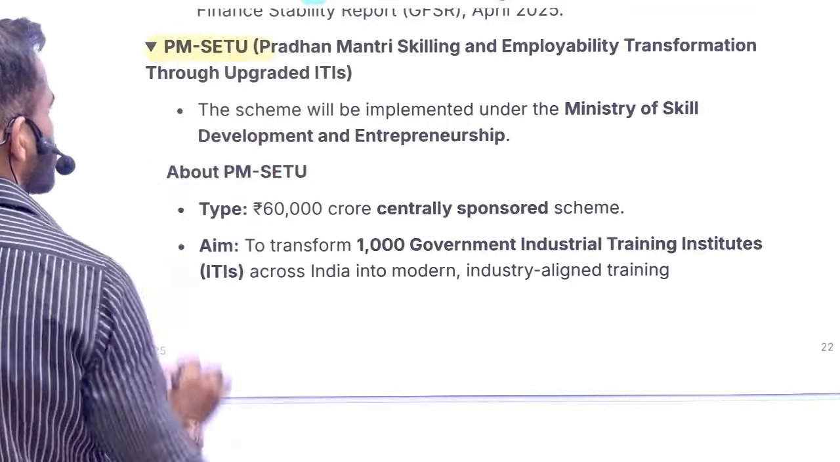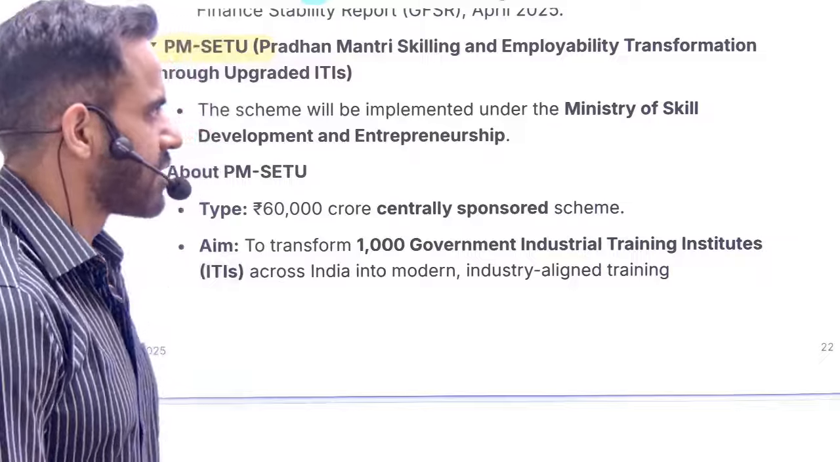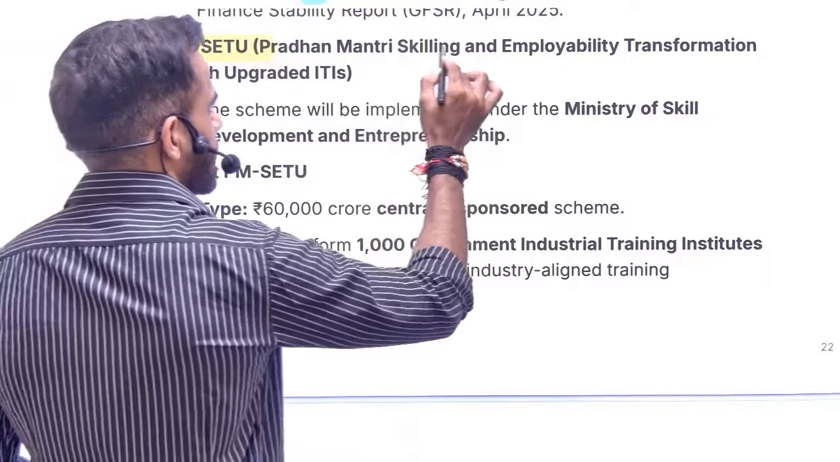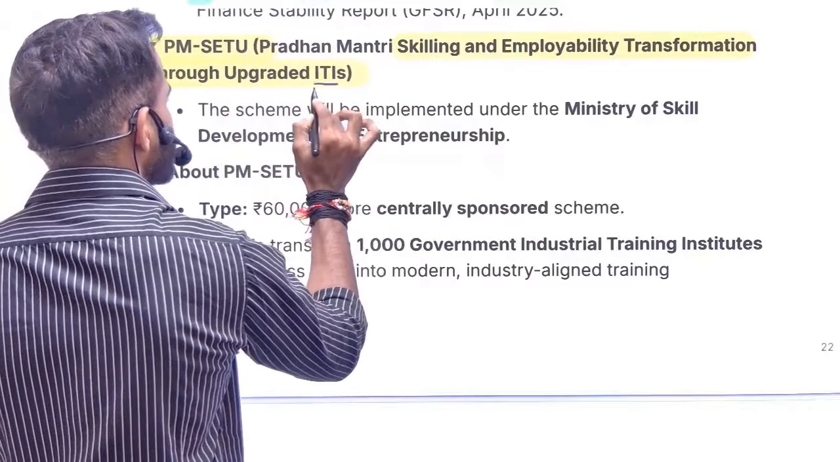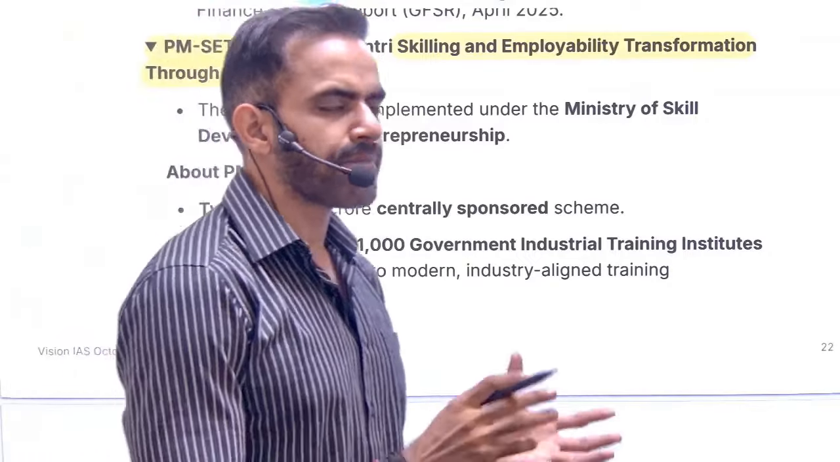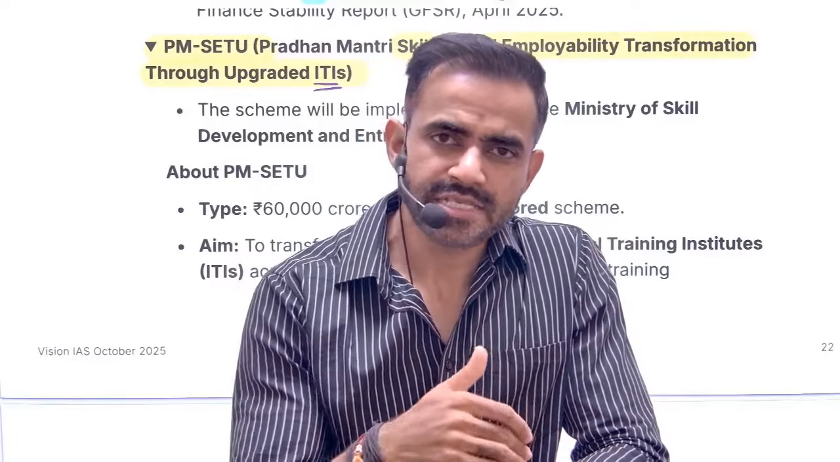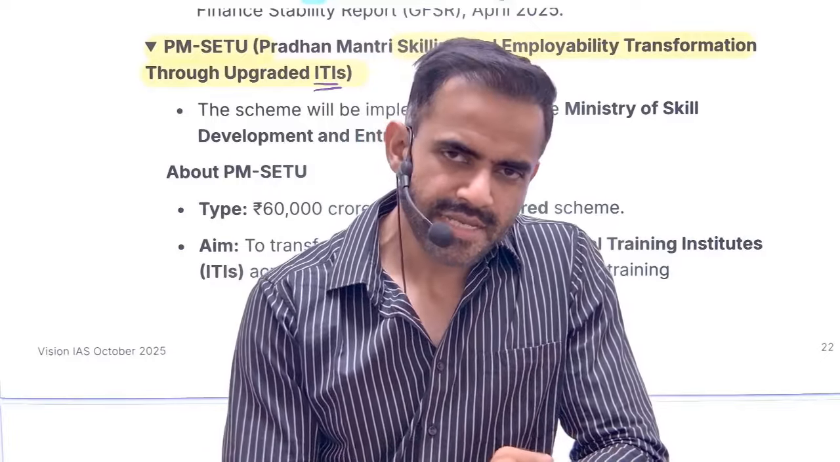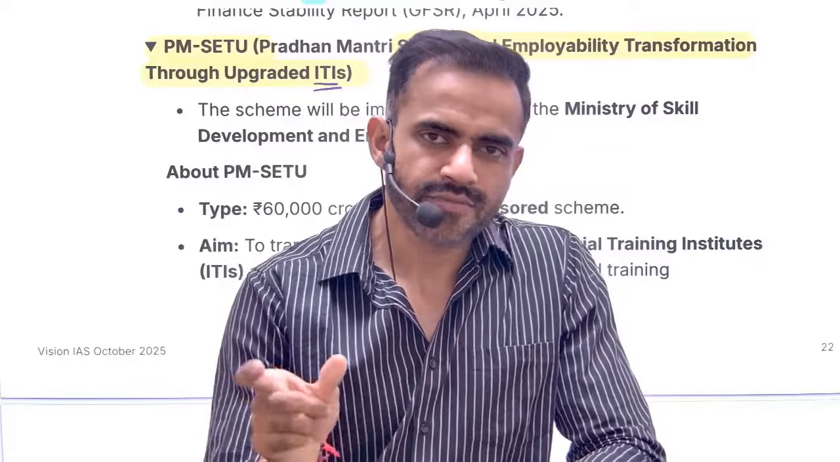Next is related to PM Setu. Now, if you are able to remember the full form, rest everything will be covered in that. PM Setu basically refers to skill and employability transformation through upgraded ITI. What is ITI? Industrial Training Institute. In a very simple sense, we are trying to increase the employability of our people. Employability means what? Understand, there are two things: employment and employability. Employment basically means create jobs. Employability basically means people are educated but they are not employable. They don't have required skill. What we are doing, we are trying to upgrade their skill set with the help of ITI.